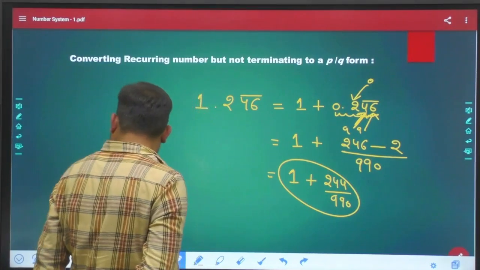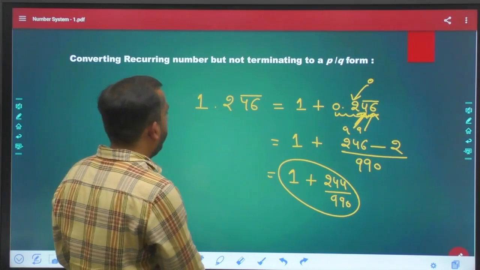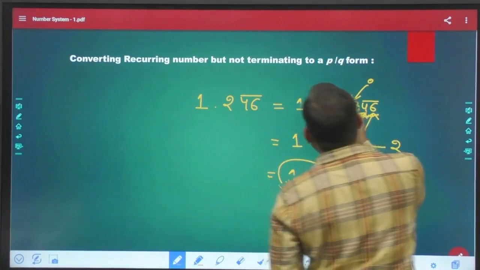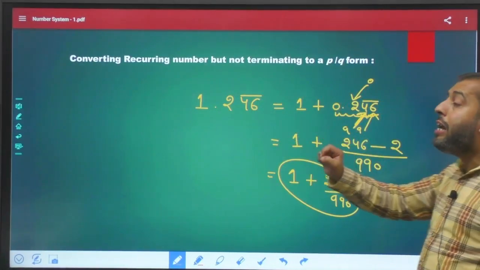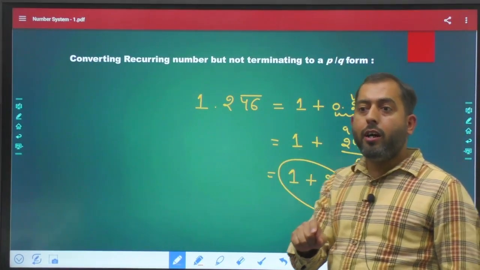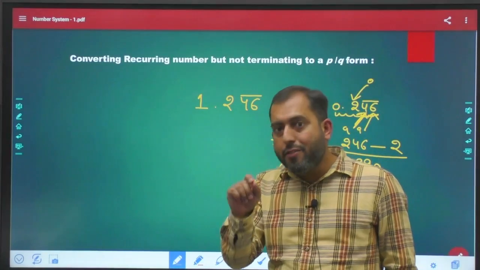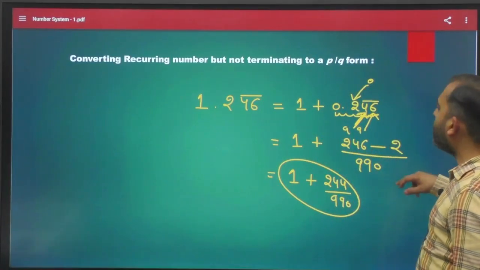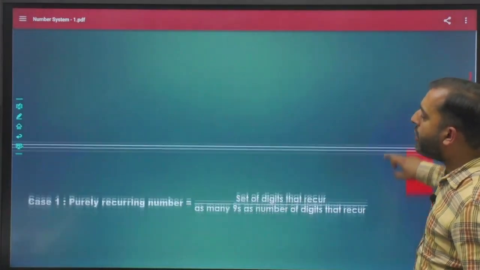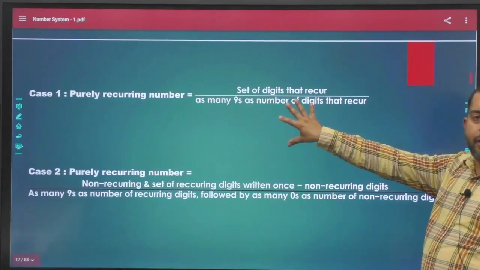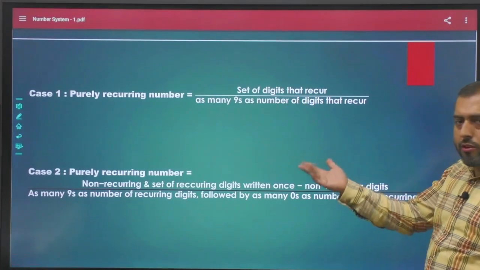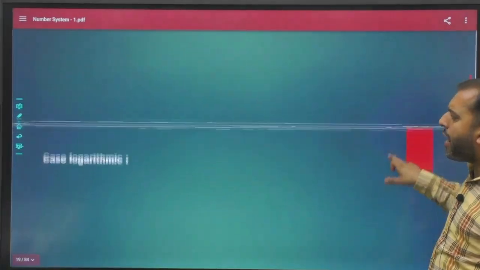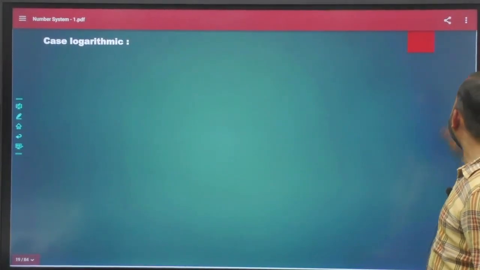Okay. Now we have discussed all the scenarios for terminating, non-terminating, as well as non-terminating and recurring cases. Now let's talk about one more very important case over here. I have written this thing over here also, how to convert this number into the other form. This is a question, but I just want to discuss this case first.